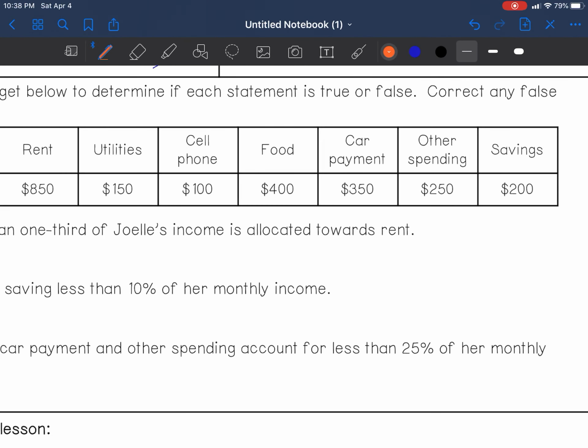So let's start. Our first one is 850 plus 150. That's 0, 5 plus 5, 10. 8, 9, 10. All right, so we've got $1,000 now, plus 100. That's 1,100. Let's add plus 400 to this. That's 1,500. All right, so now we have 1,500 plus 350.